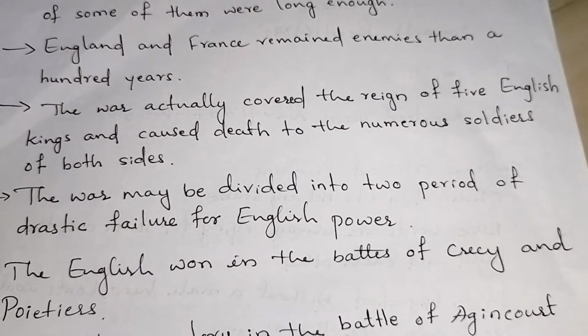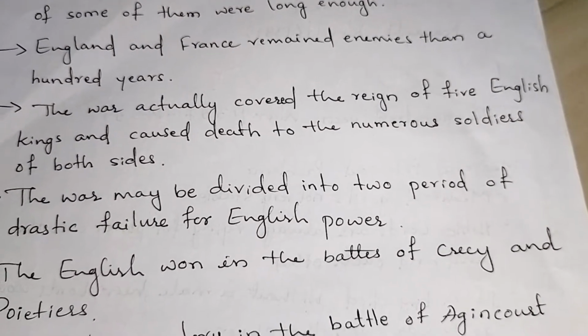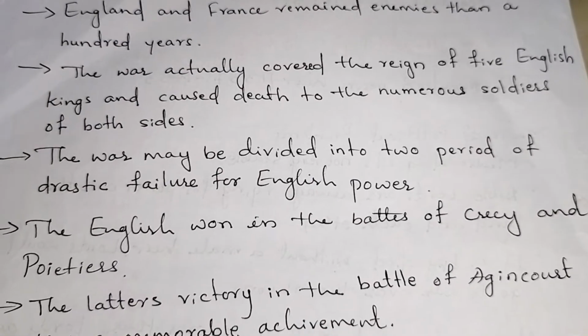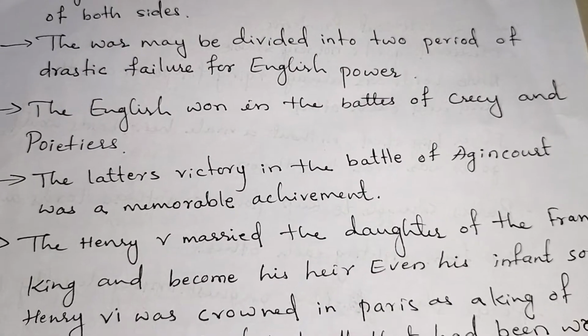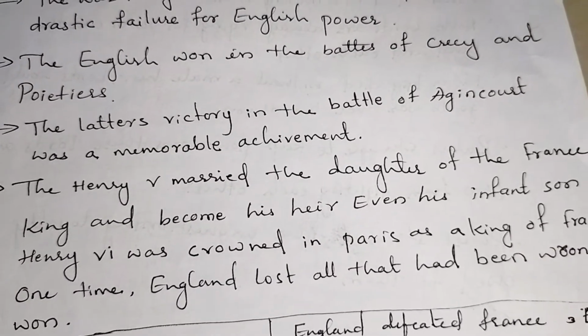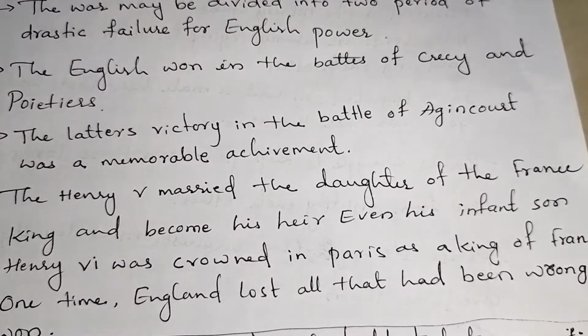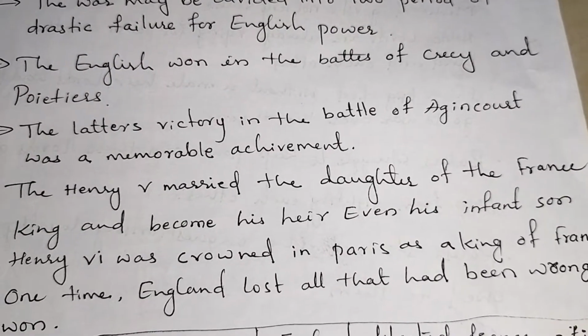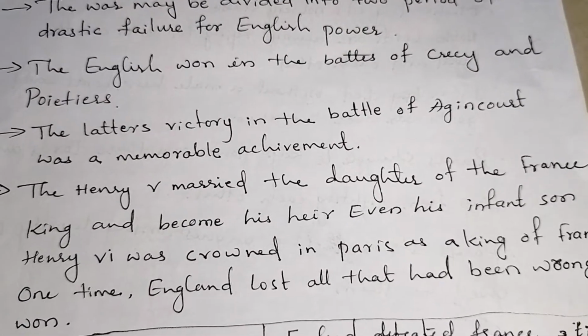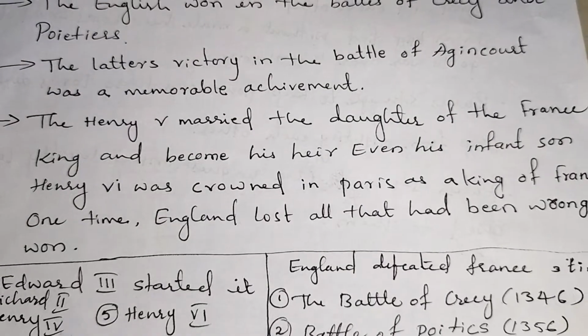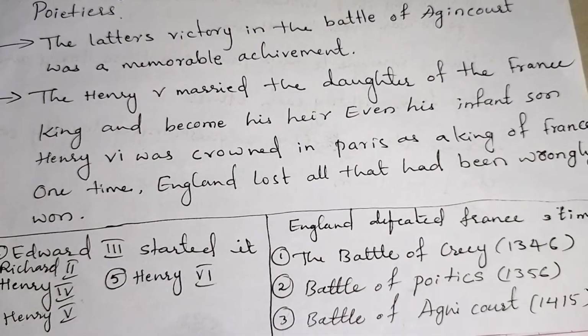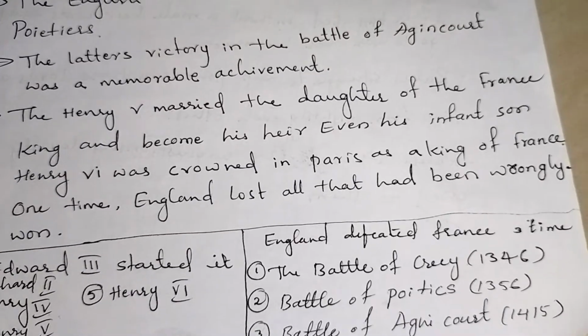The war actually covered the reigns of five English kings and caused the death of numerous soldiers on both sides. The war may be divided into periods of success and failure for English power. The English won in the Battle of Crecy and Poitiers. The latter victory in the Battle of Agincourt was a memorable achievement. Henry V married the daughter of the French king and became his heir. Even his infant son Henry VI was crowned in Paris as king of France.